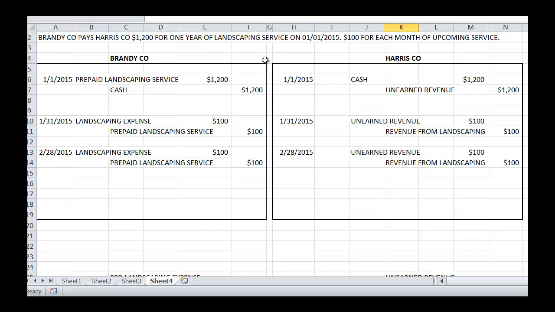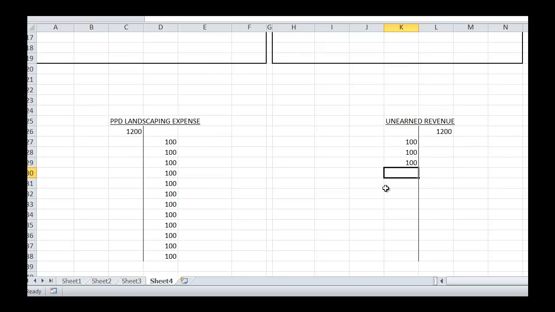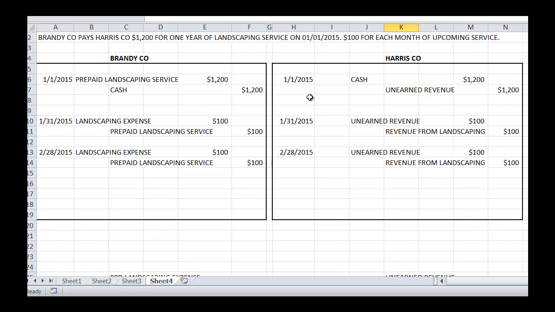So once again, remember, these companies don't have access to the other company's accounting records. The purpose of this was just to show you the dual nature of the company that is receiving the services and the company that's providing the services. And a lot of times companies will find themselves in a place where sometimes they have prepaid expenses and unearned revenues as well. So one company might find itself on both sides of the fence for different transactions.